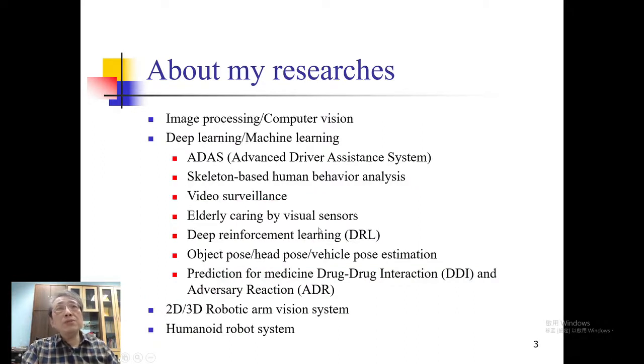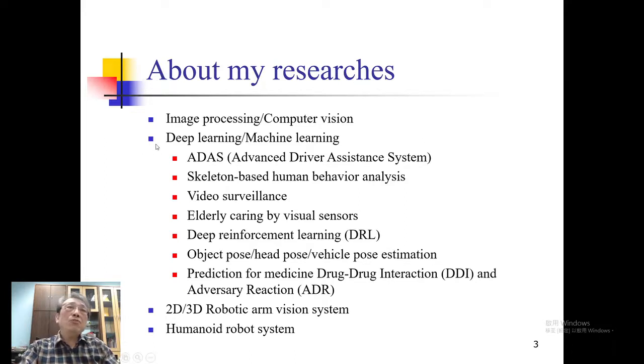Okay, here I would like to roughly introduce my research. It can be categorized into four areas. For example, traditional image processing and computer vision, and 2D and 3D robot arm vision systems. Later we will have some demonstration of this robot arm vision system. Another one is also a robot, but a humanoid robot, which means a robot just like a person, with a human shape. I will introduce our humanoid robot system later.